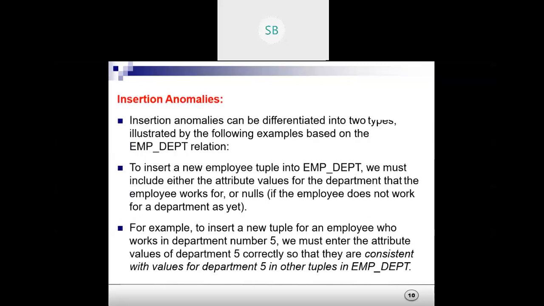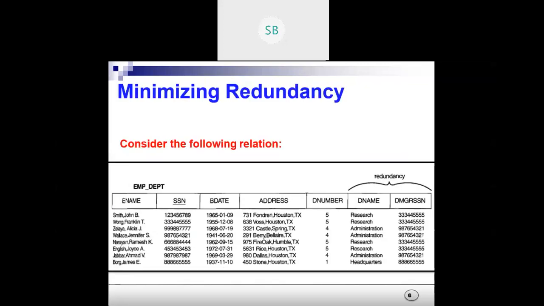Now let us go back and make you understand. Suppose here this is Bong James E. If we want to delete this employee, what do you think? Since he is the only person working in the department headquarters, if we delete this information, the department information is deleted. We cannot keep track of the department. Then department 1 is lost. This is known as the deletion anomaly.